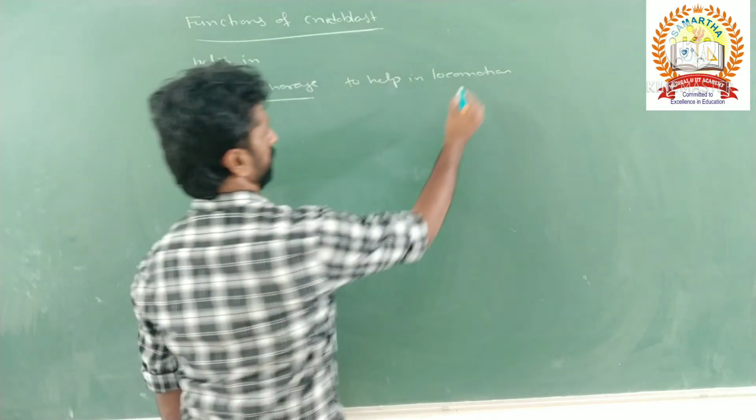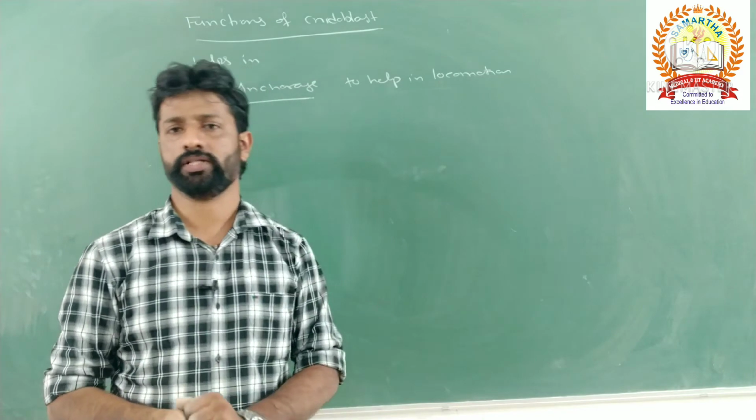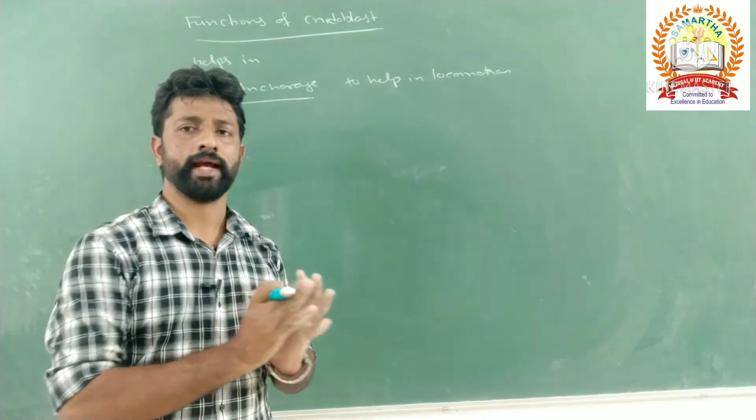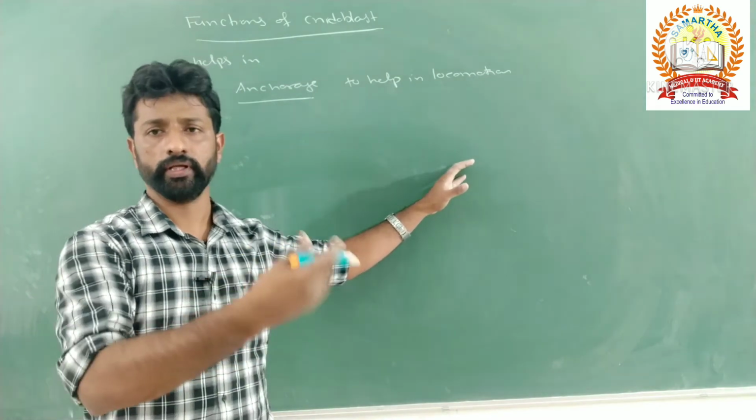Means they help in attachment of the cnidarian to the solid support. That is called anchorage, helping in the attachment of the body to the support during locomotion.